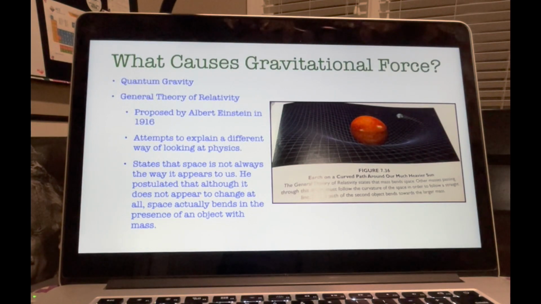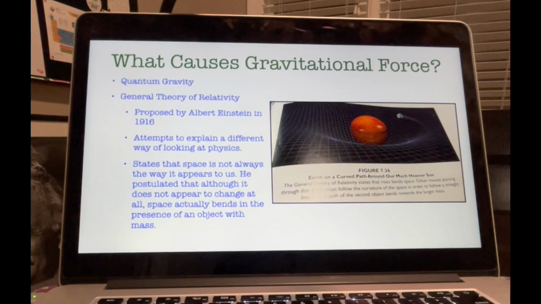Einstein's theory states that space is not always the way it appears. You know that the Earth is round, even though it looks flat as you look out across a field to the horizon. In the same way, Einstein postulated that although it does not appear to change at all, space actually bends in the presence of an object with mass.